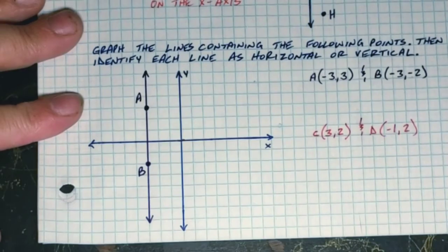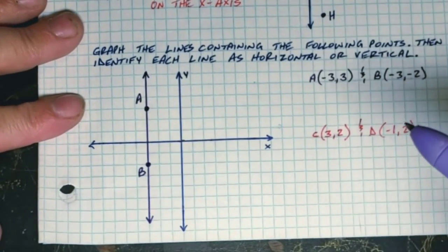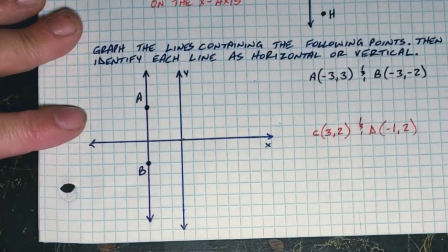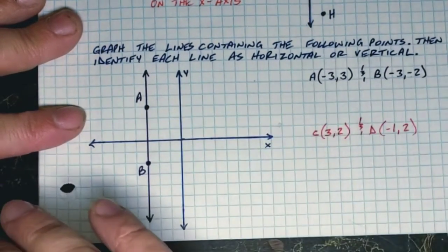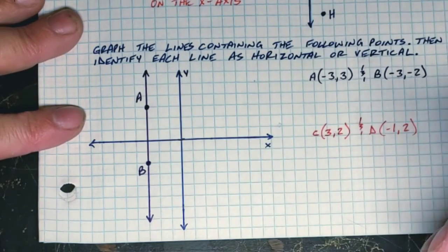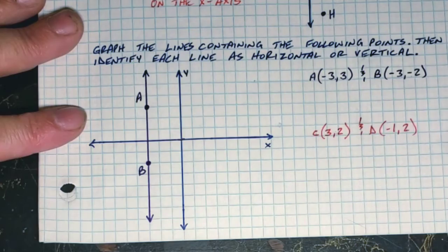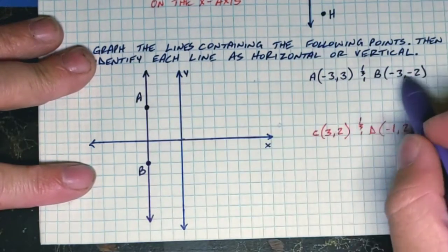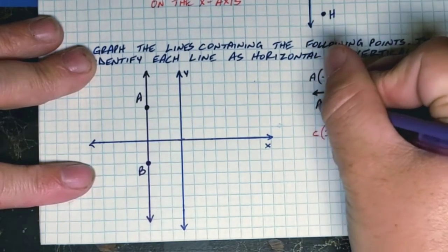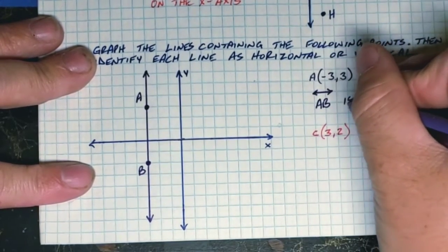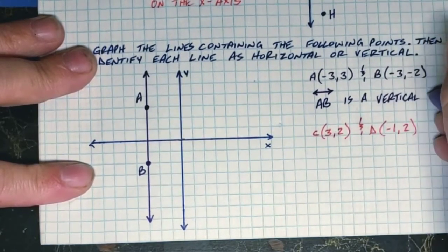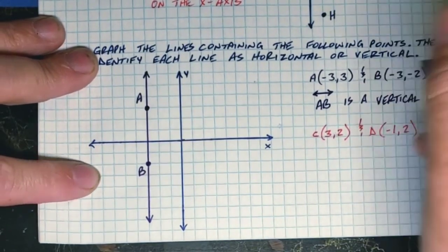All right? So now that we've drawn a line through those 2 points, were those points on a horizontal line or a vertical? Remember, horizontal means side to side, like the horizon at a beach. Vertical is up and down. In basketball, your vertical leap is how high you can jump up in the air. So these 2 points, which made up line AB, is a vertical line.